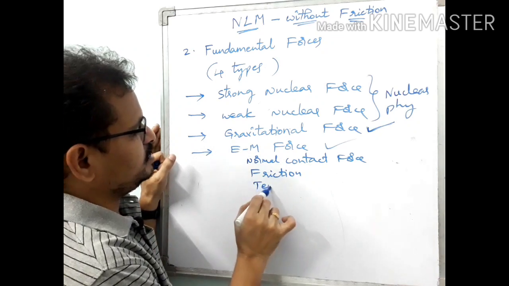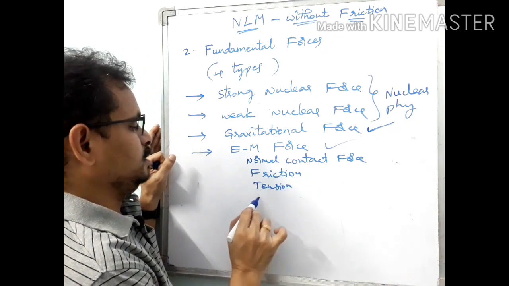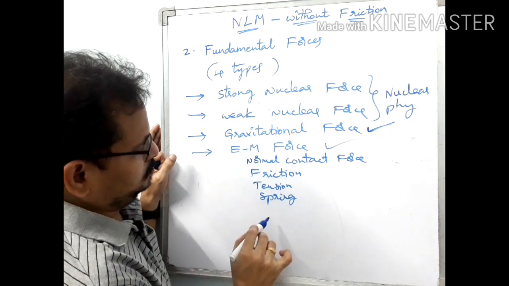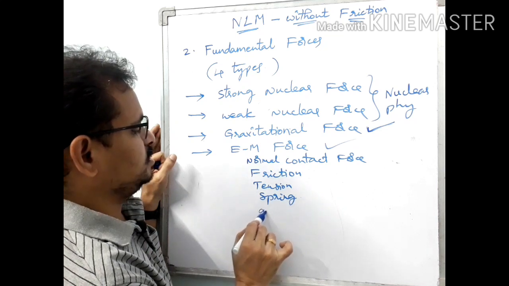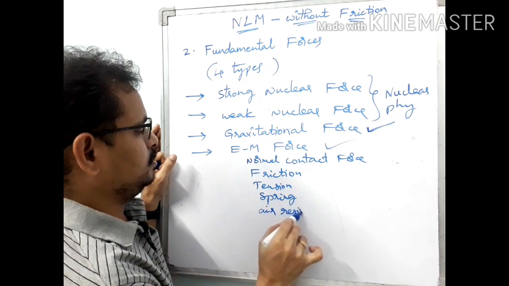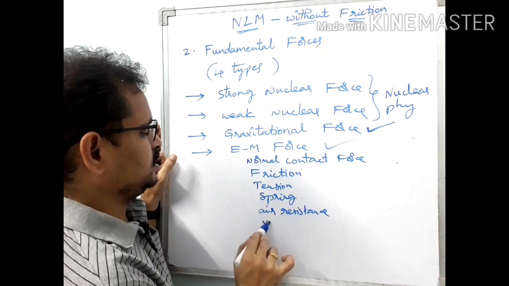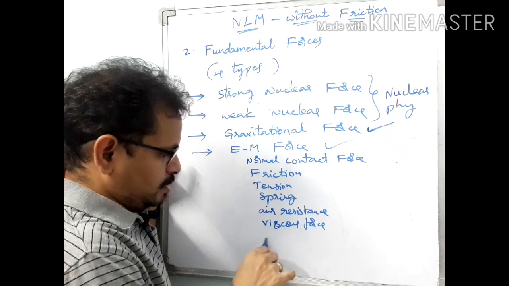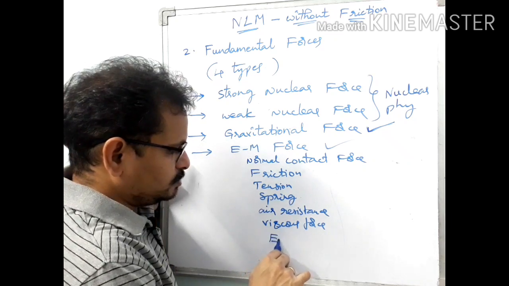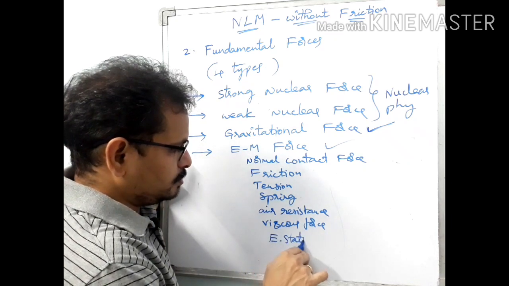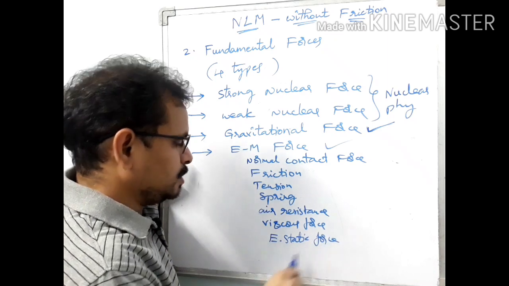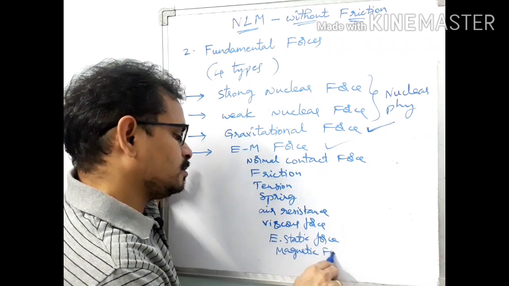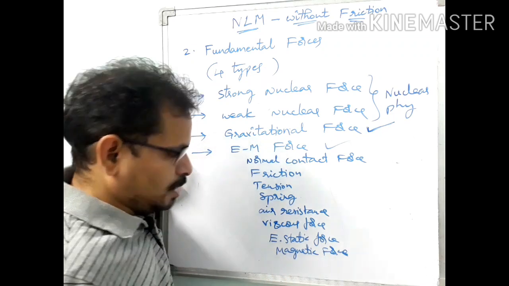Next, tension, spring force, air resistance, viscosity, viscous force, electrostatic force, magnetic force, and what else?